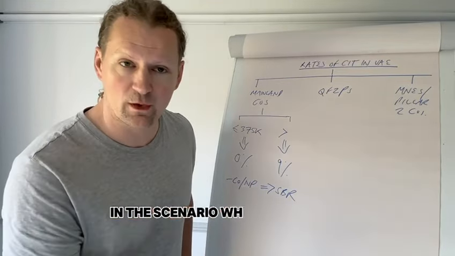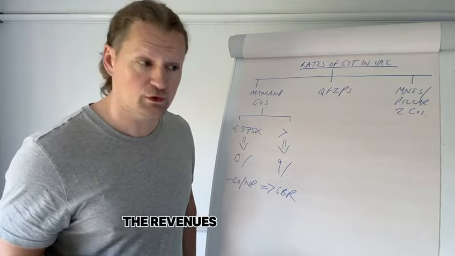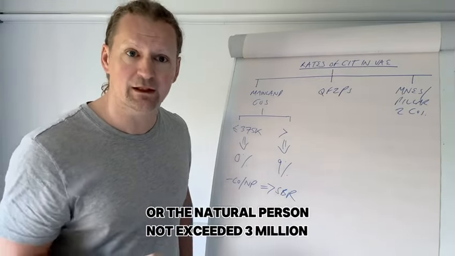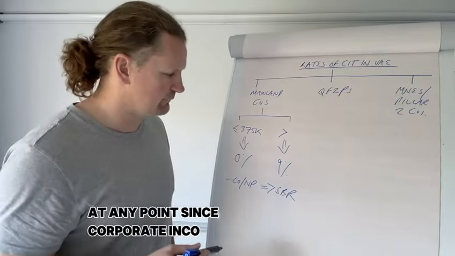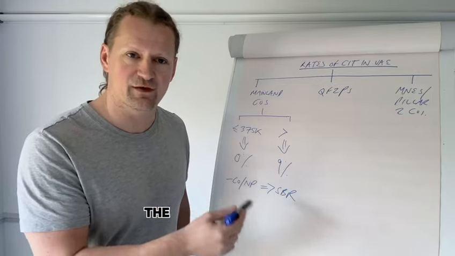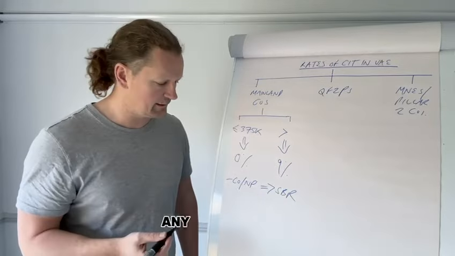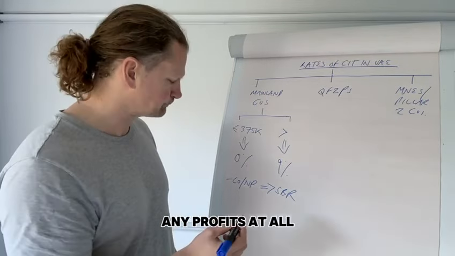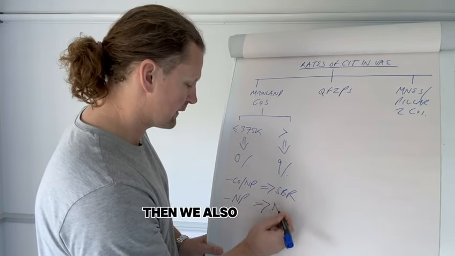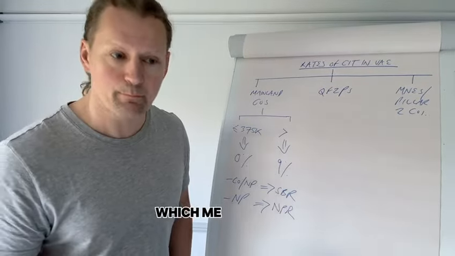So in the scenario where small business relief does apply, if the revenues of the company or the natural person have not exceeded 3 million at any point since corporate income tax was introduced, then the effective rate will be 0% because the company is essentially deemed not to have made any profits at all.